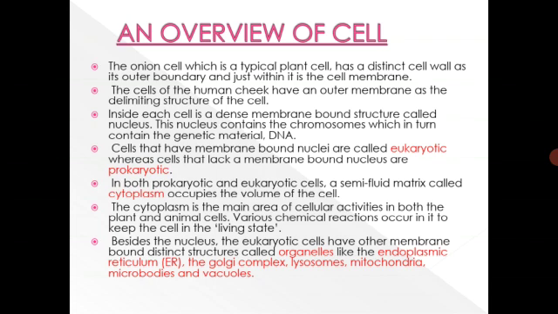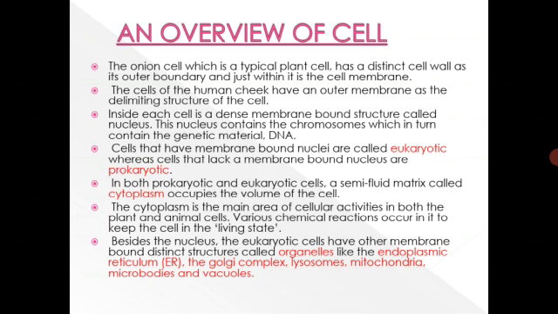In both prokaryotic and eukaryotic cells, a semi-fluid matrix called cytoplasm occupies the volume of the cell. The cytoplasm is the main area of cellular activities in both the plant as well as the animal cells. Various chemical reactions occur in it to keep the cell in the living state.